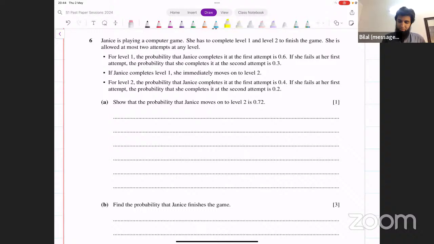Okay, so she has to complete level 1 and level 2 to finish the game. There are 2 levels. She's allowed at most 2 attempts at any level. So for level 1 she has 2 attempts, and for level 2 she has 2 attempts. For level 1, the probability that she completes it at the first attempt is 0.6. If she fails her first attempt, the probability that she completes at the second attempt is 0.3. If she completes level 1, she immediately moves on to level 2.